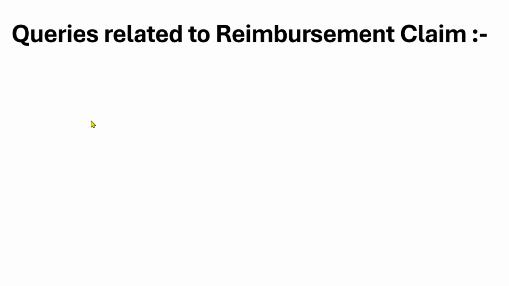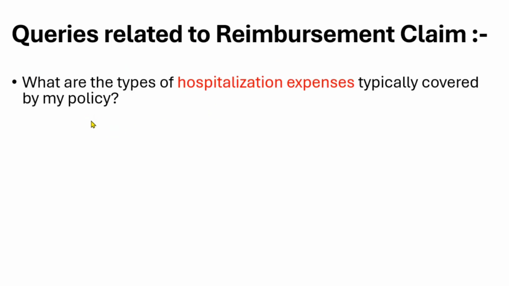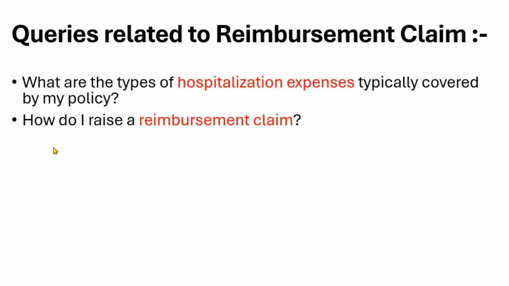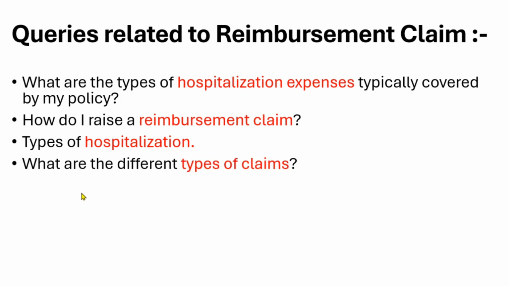So here are the queries. The first query is: what are the types of hospitalization expenses typically covered by your policies? The next query is related to how you can raise the reimbursement claim. Then, what are the types of hospitalization? Then, what are the different types of claims that can be reimbursed? We are going to see these queries also.